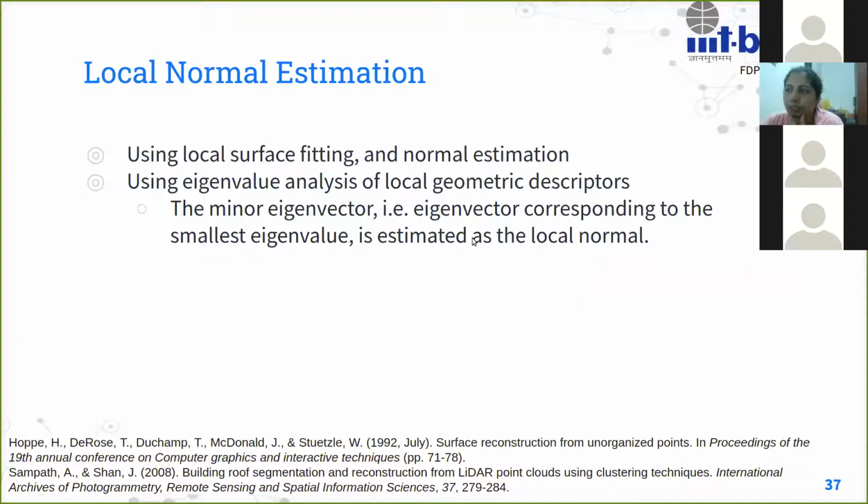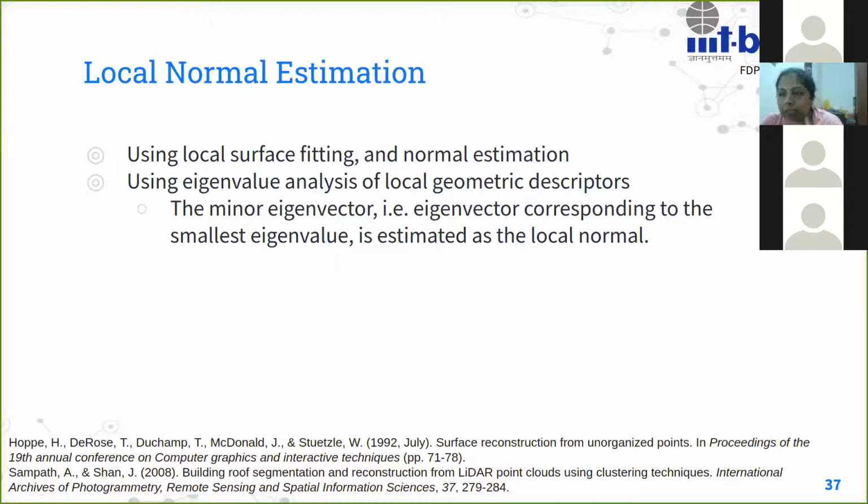Now the difference of normal goes back to how you estimate that local surface normal, right? And the local surface normal can be estimated in different ways. One is to look at the local surface that is fitted there and then see what the normal for that local surface is going to be. That's the computational geometry way.